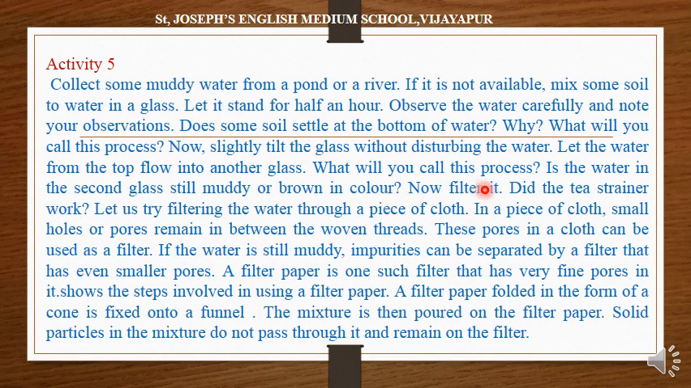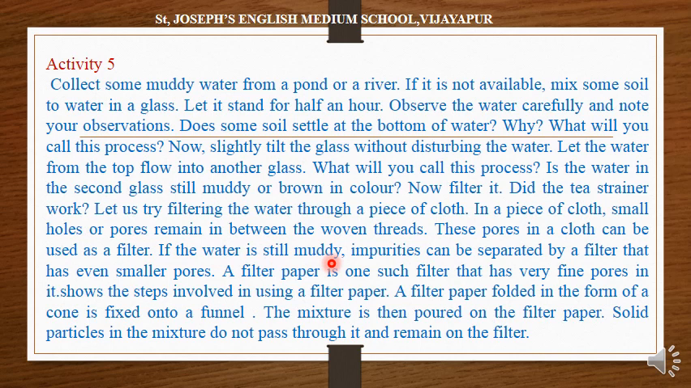But now filter it. Did the tea strainer work? Let us try filtering the water through a piece of cloth. Did the tea strainer work? No, because it has very small holes, so water can easily pass through. Okay, so instead we can use a piece of white cotton cloth, in which small holes or pores remain in between the woven thread. These pores in a cloth can be used as a filter.